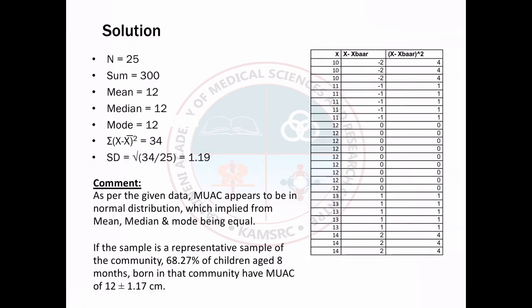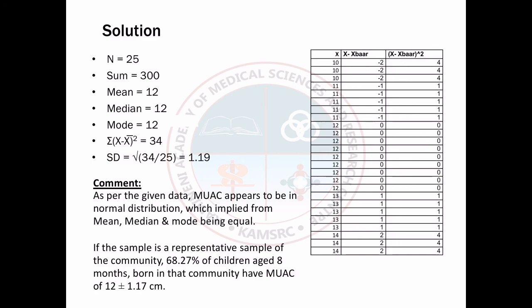Solution: n is 25, sum is 300, mean is 12, median is 12, mode is 12. So the sum of (x minus x bar) squared is equal to 34. So standard deviation is equal to the square root of 34 by 25, that is equal to 1.19.